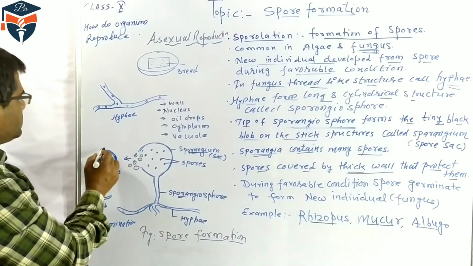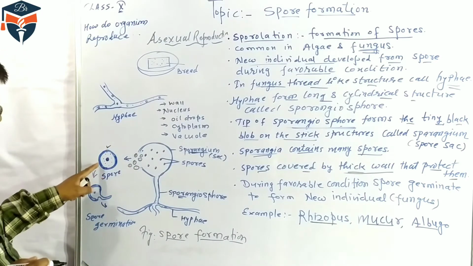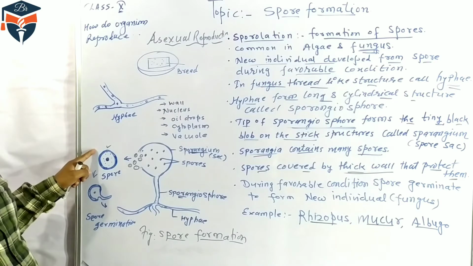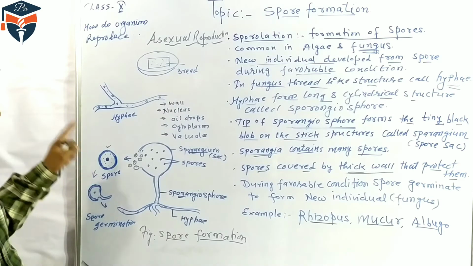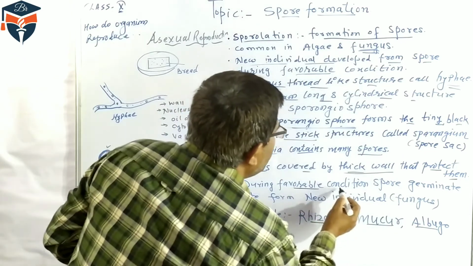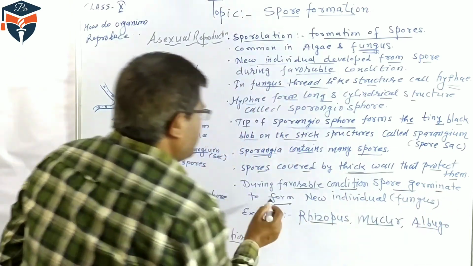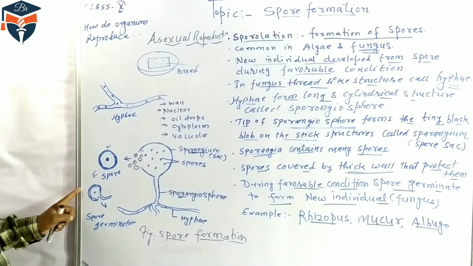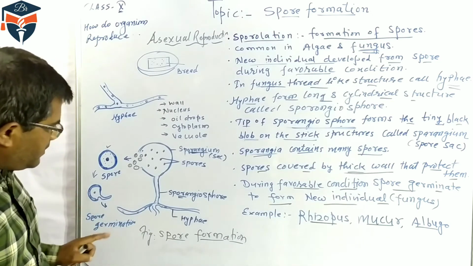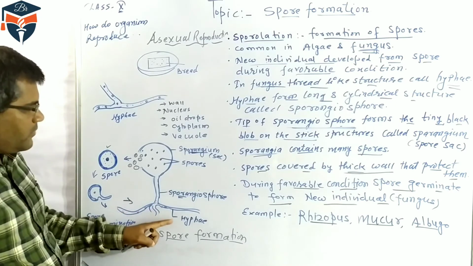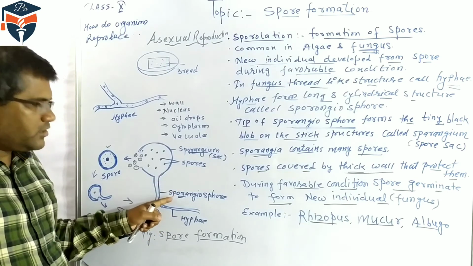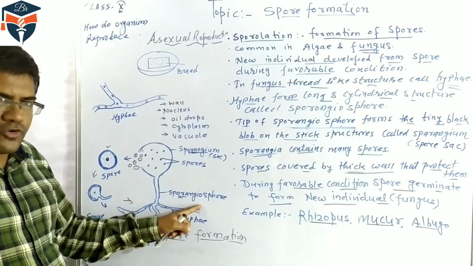This is the diagram of the spore, and the spore has an outermost covering, a very thick covering that protects the spore during unfavorable conditions. During favorable conditions, such as moisture and other suitable conditions, the spore germinates and again forms a new individual. Thus, hyphae is a filamentous structure, and the long cylindrical structure of hyphae is called the sporangiophore.